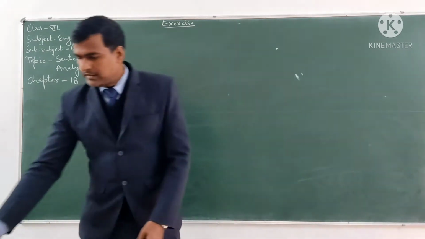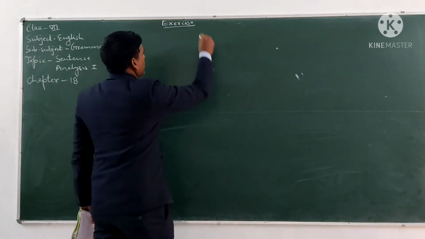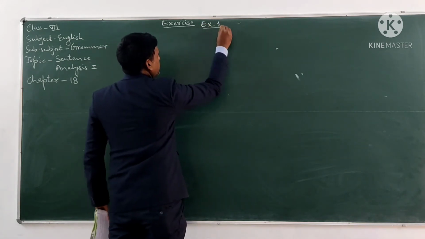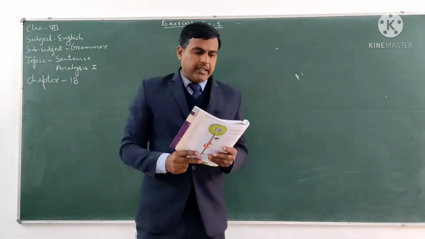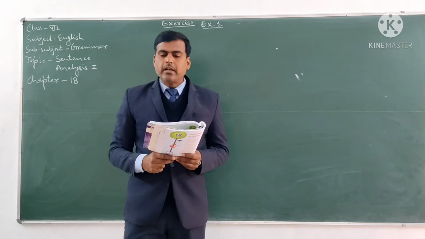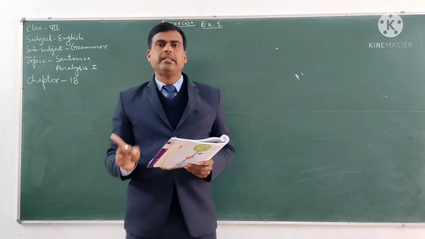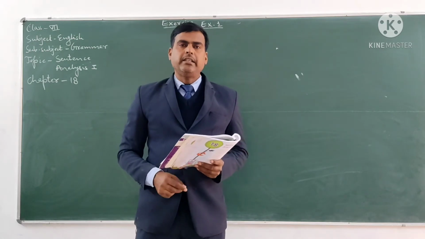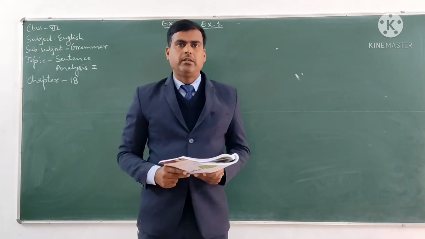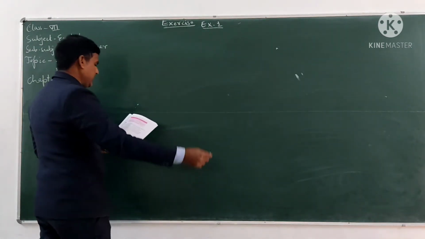So let's start with the first exercise. Exercise number 1 is: divide the following sentences into subject and predicate and underline the subject word. First of all, we have to divide the sentence into subject and predicate, and then we also have to underline the subject word. So first sentence, the foolish crow tried to sing.